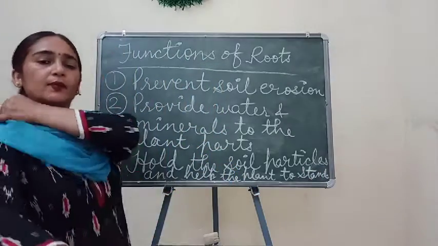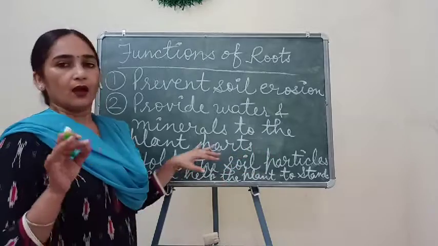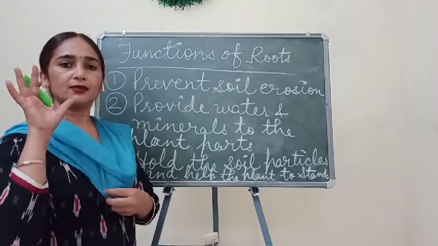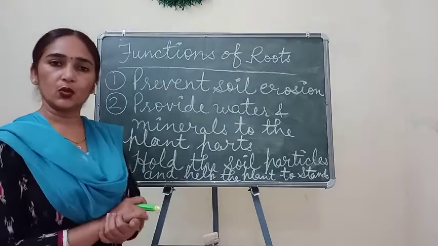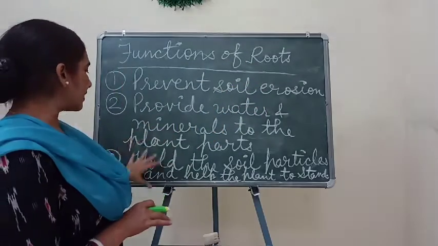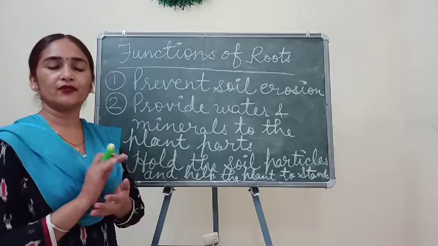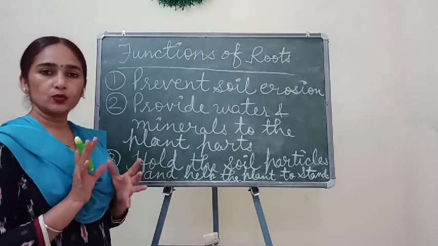Means at one place the plant can remain stable with the help of these roots only. So children, these three are the main important functions of roots.